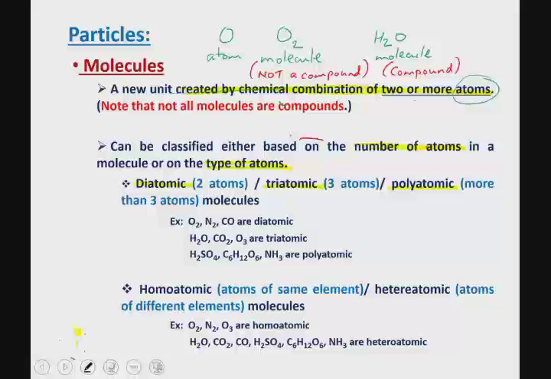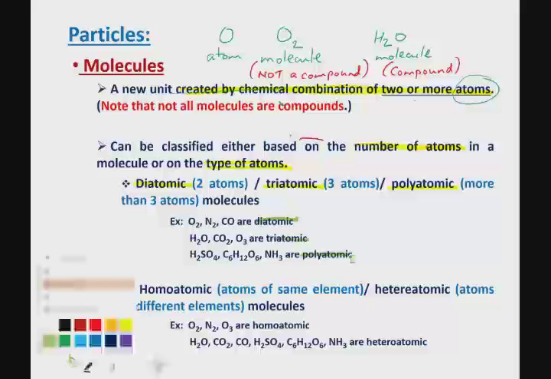If the number of atoms in each molecule is 2, then those molecules are diatomic. If the number of atoms in each molecule is 3, then those molecules are triatomic. And if the molecule has more than 3 atoms, then those molecules are termed to be polyatomic.